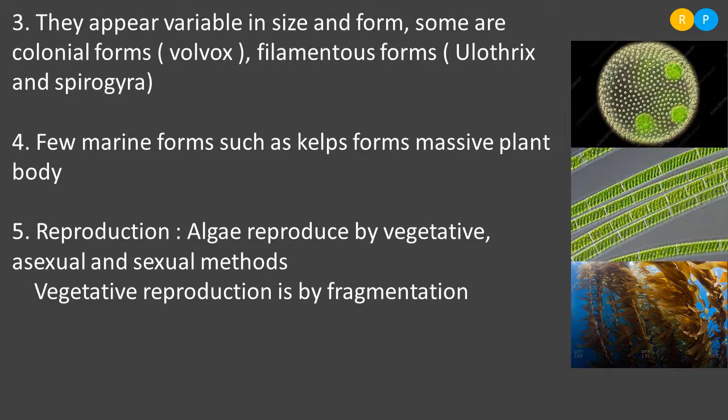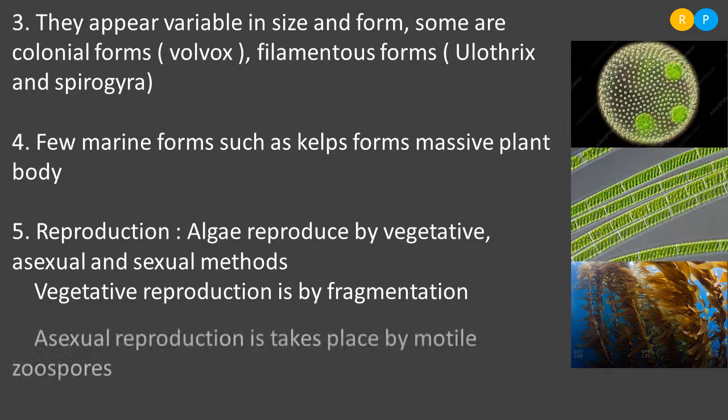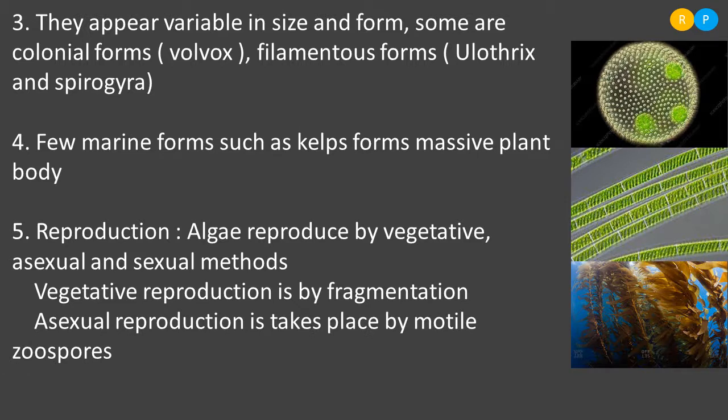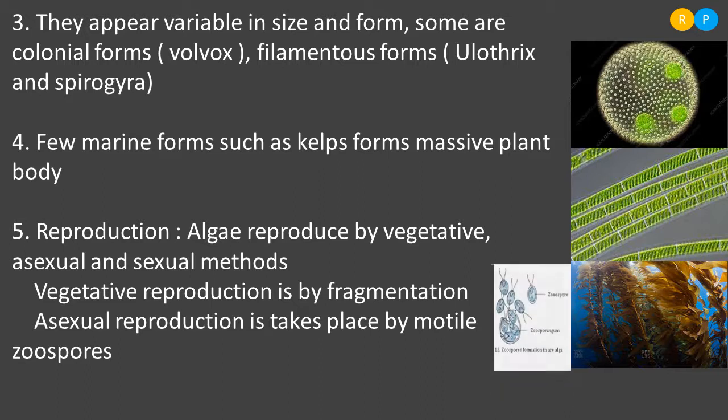Understood? So in vegetative reproduction, the vegetative part of the algae is involved in multiplication. That means it helps in reproduction. The best way of vegetative reproduction is fragmentation. And how do they reproduce by asexual method? Asexual reproduction takes place by the formation of motile spores known as zoospores. Zoospores are small spores. They consist of flagella. That means the flagella will be present.